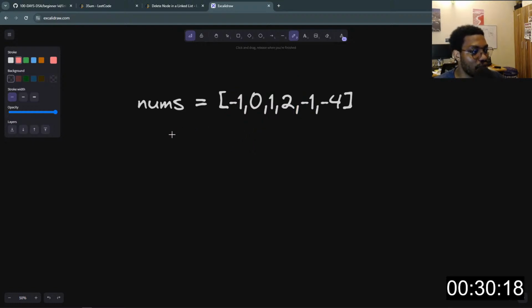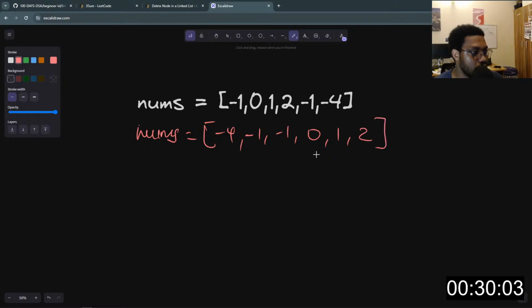When added together, you know what? Let me just sort the array, right? So the sorted form of this nums should be equal to, so -4 will come first. What else? Then -1, 0, 1, and then 2, right? So this will be our sorted array.